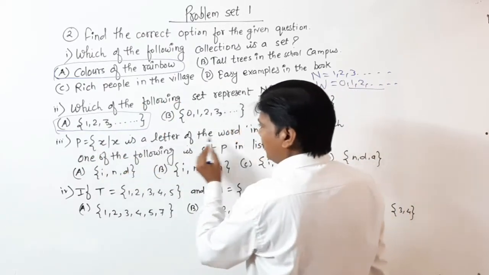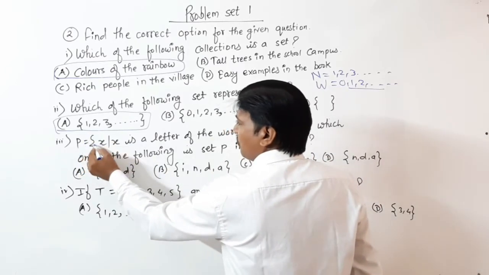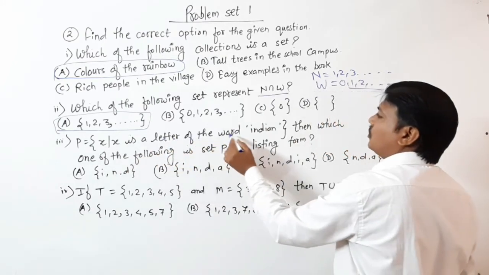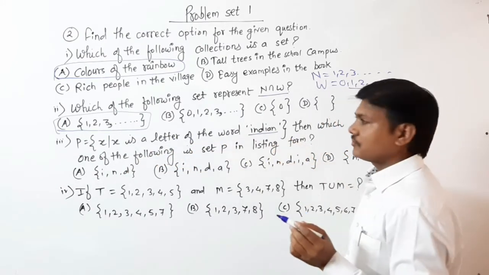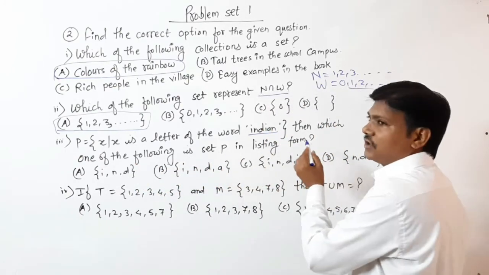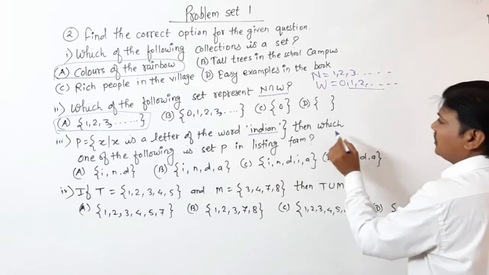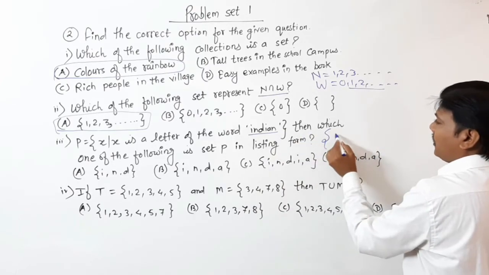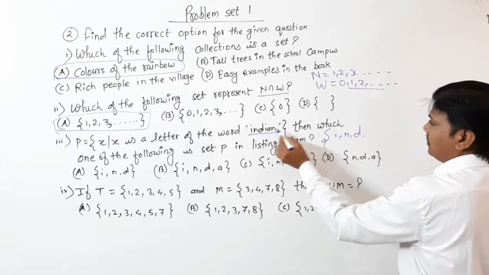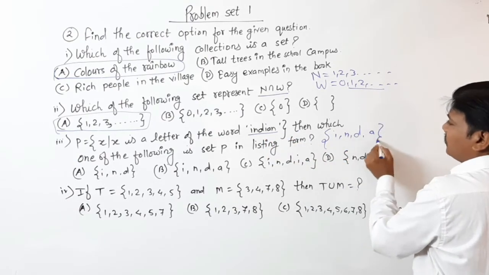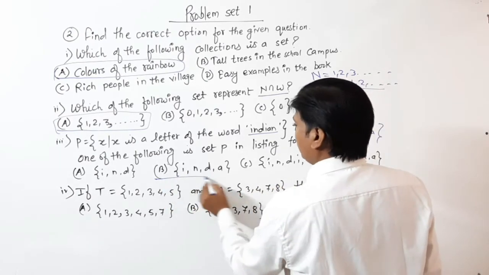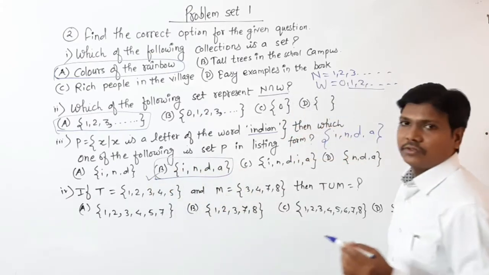Then, how can we read this? P is the set of all x such that x is a letter of the word INDIAN. Which one of the following is the set P in listing form? When you make the list: I, then N, then D, again I is repeated, then A, N is repeated. So I, N, D, A. See in which option it is: in B. So this B is correct.